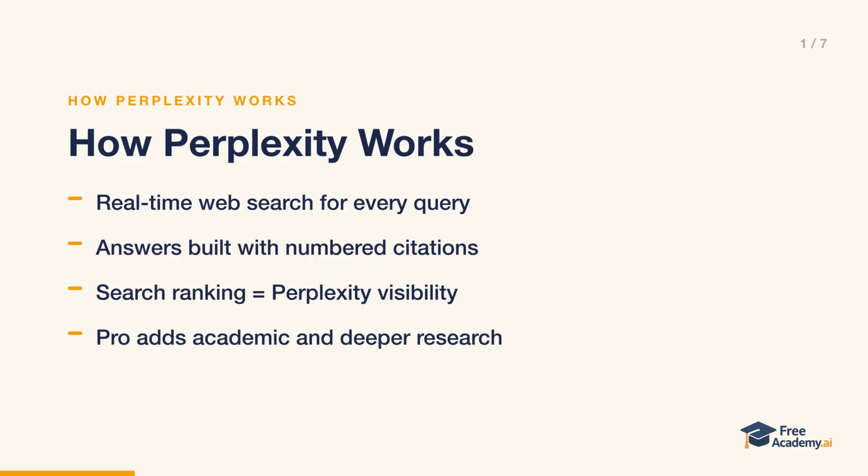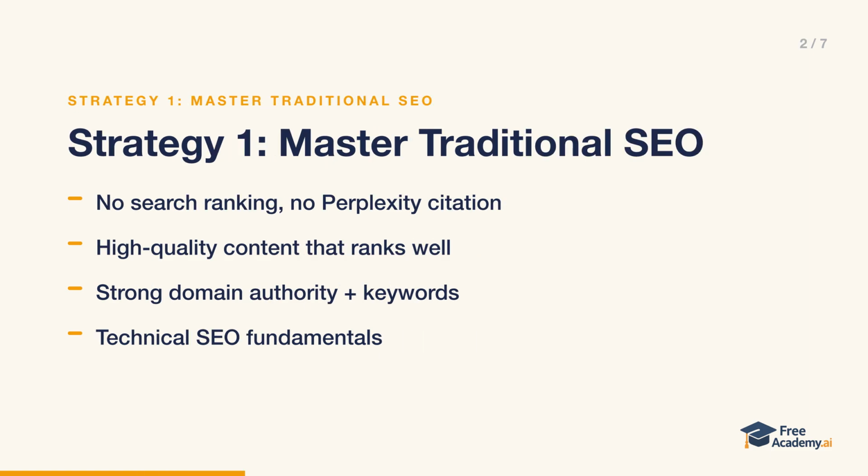That leads to one key implication. Your search ranking directly affects your Perplexity visibility. Perplexity is also citation-first by design. Every claim gets a numbered citation, users can click through to sources, multiple sources are often cited per response, and source diversity is valued. On top of that, Perplexity Pro adds academic database access, deeper research capabilities, more comprehensive responses, and additional source types. Because Perplexity relies on live search results, the first optimization strategy is old-fashioned but essential.